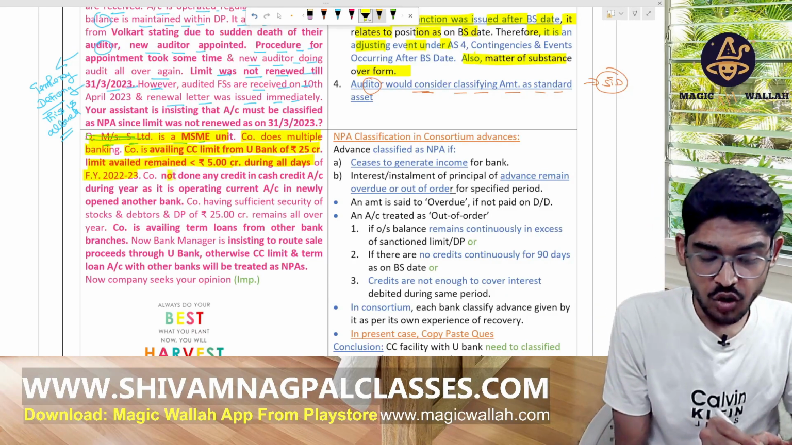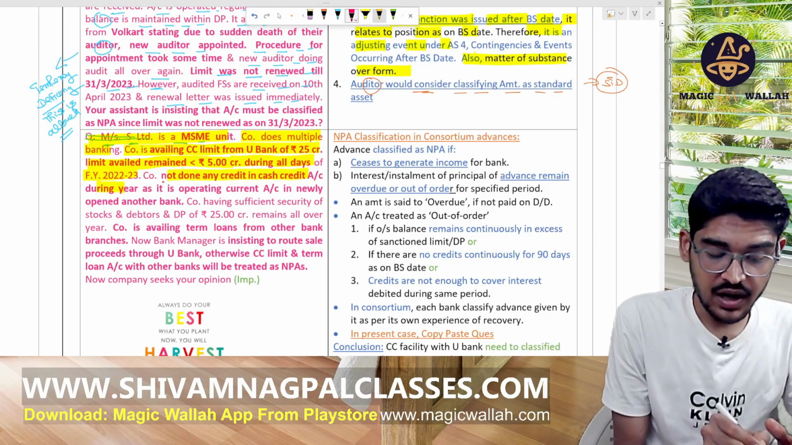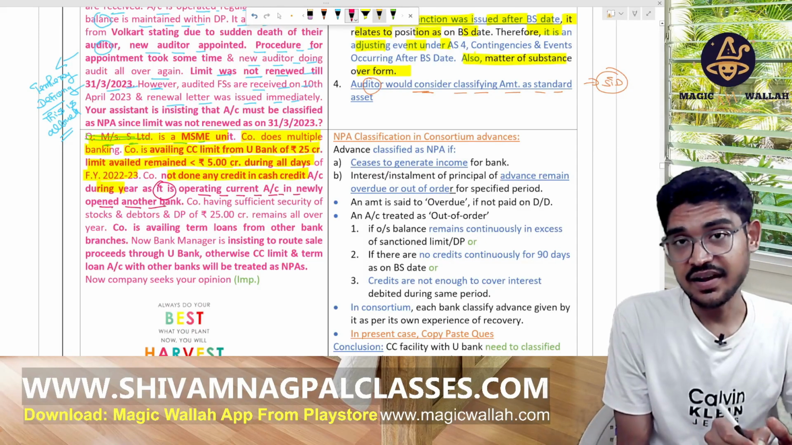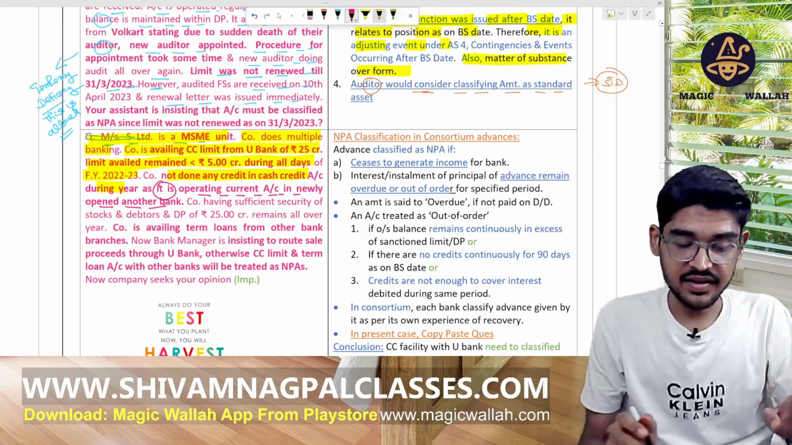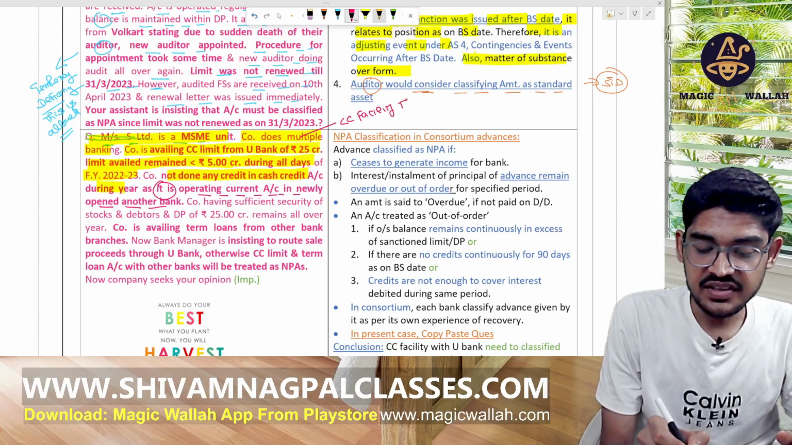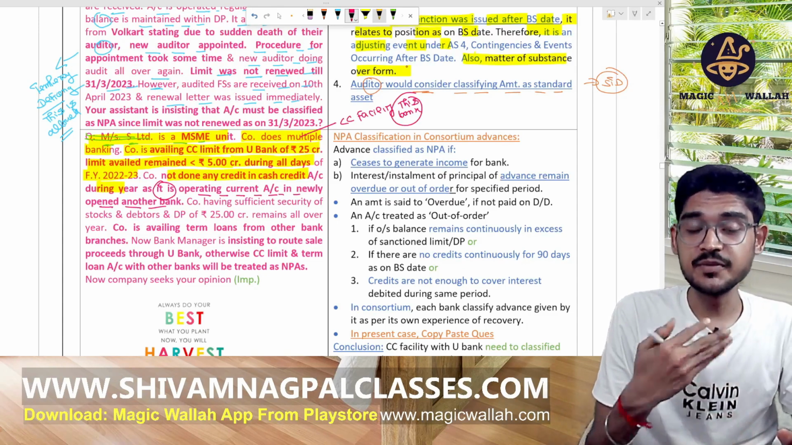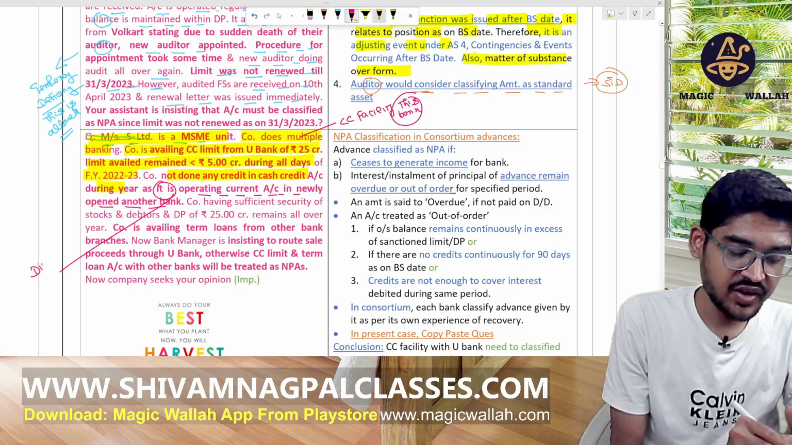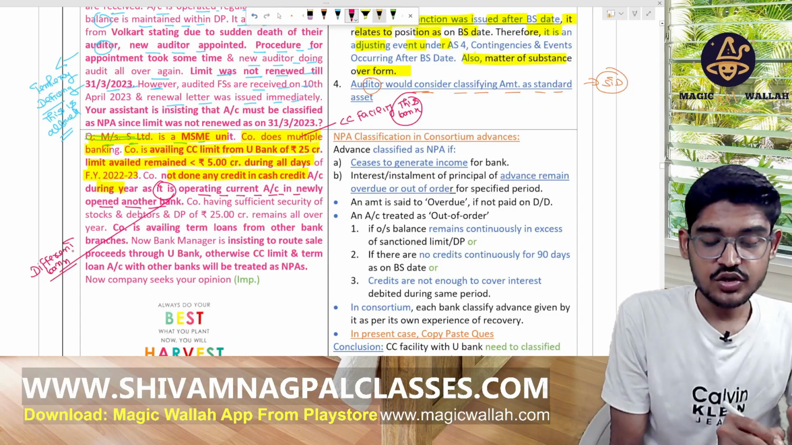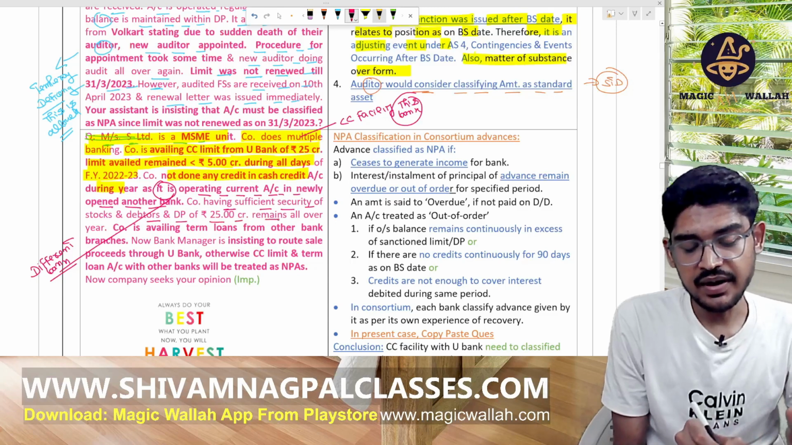The company has not done any credit in the cash credit account during that year, as its operating account, the current account, is in a newly opened other bank. We have a CC facility from this bank, but our bank account for deposit purposes is in a different bank. The company has sufficient security of stocks and debtors, with DP of 25 CR remaining all over the year.